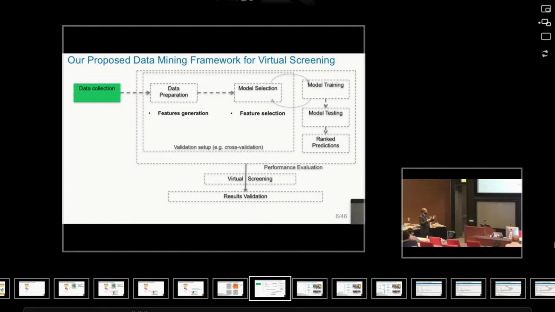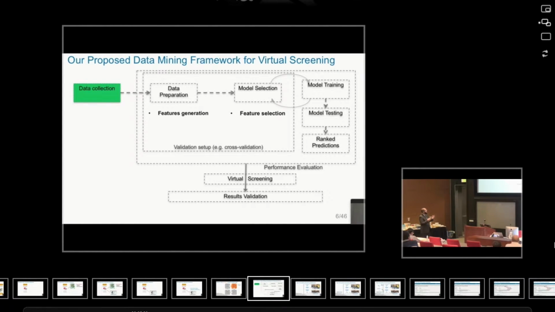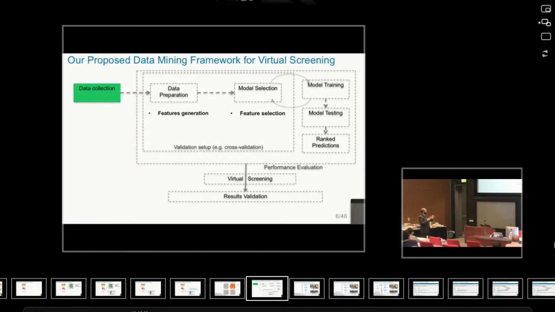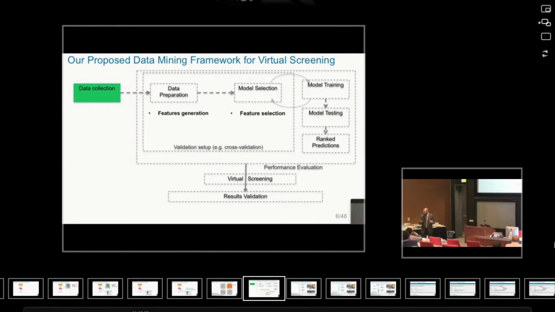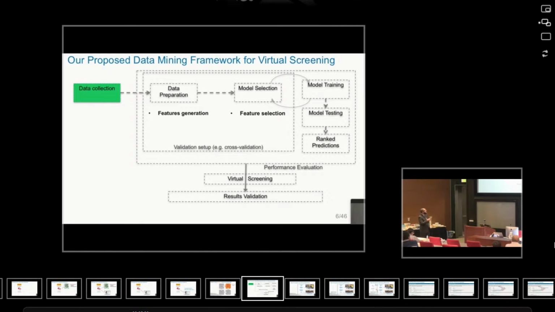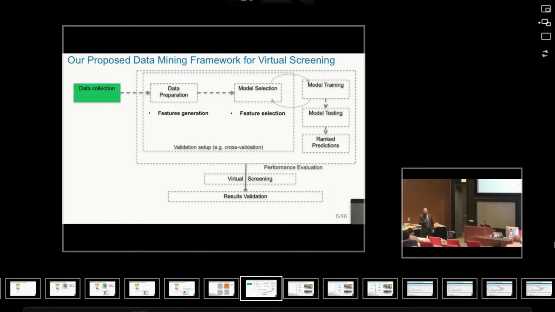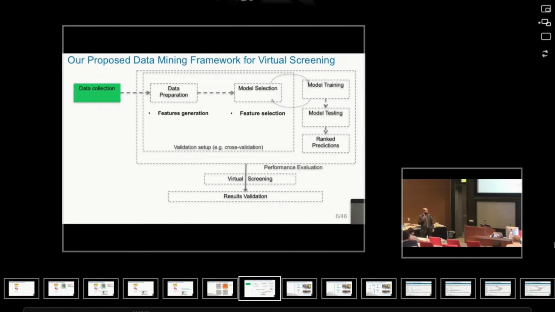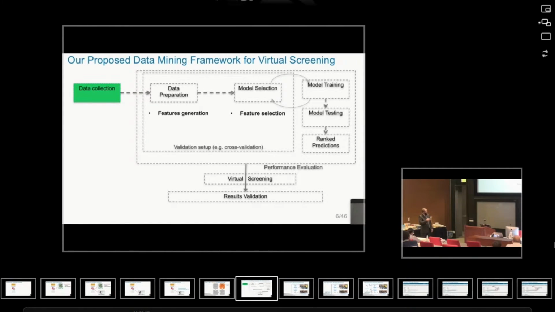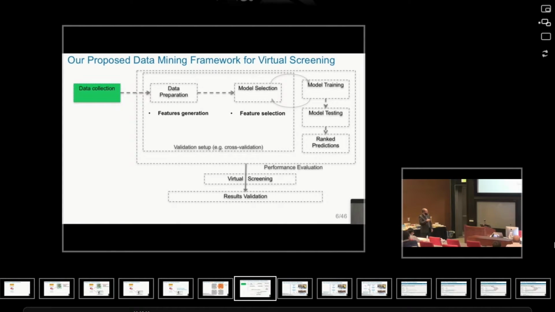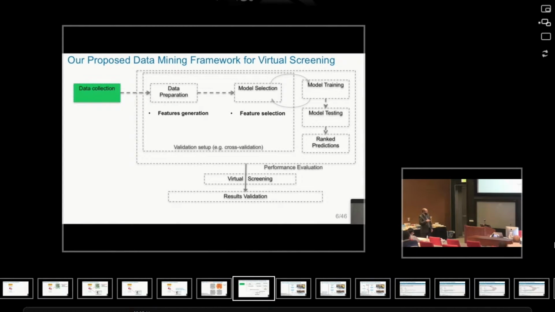So if I want to apply data mining for virtual screening, we need to start with data collection, where we need to have some data. And once we have that data, we need to prepare it in a way that is suitable to many of the existing mathematical models or machine learning. Of course, we need to have some optimization steps. At the end of the day, once we have that nice model, we can do virtual screening.